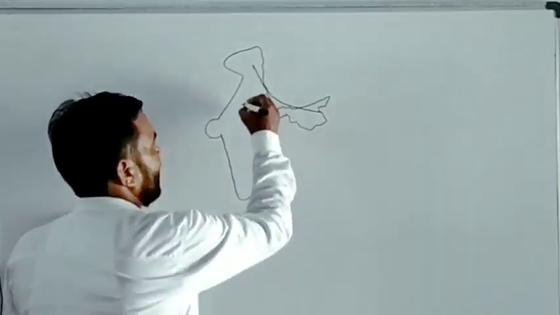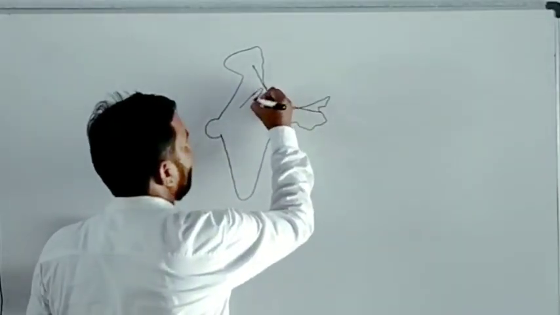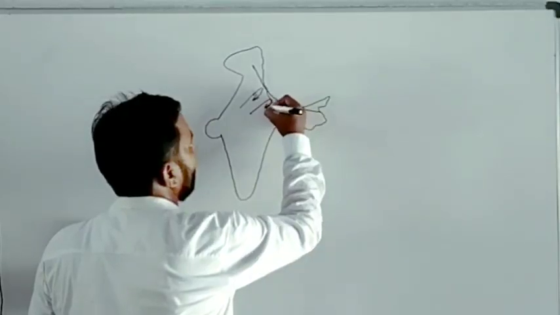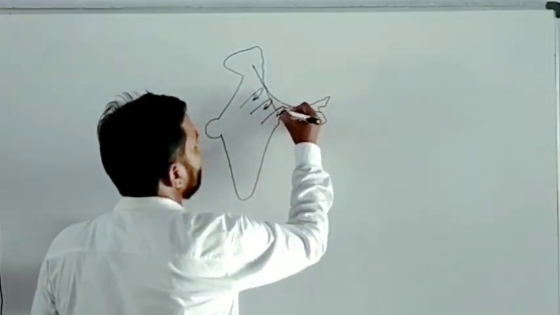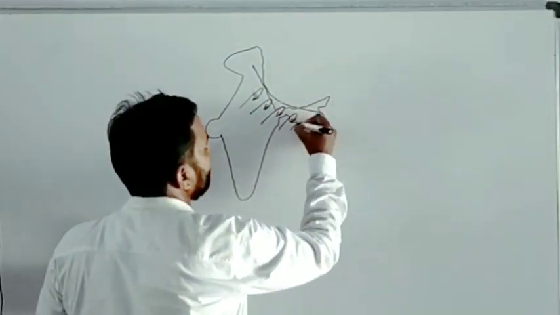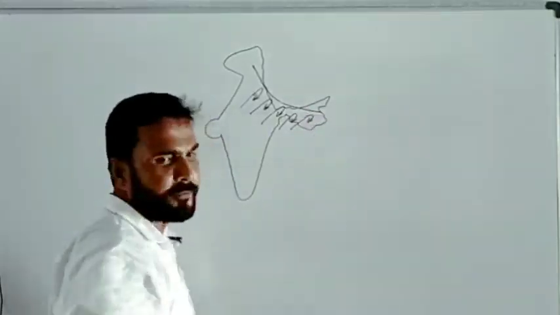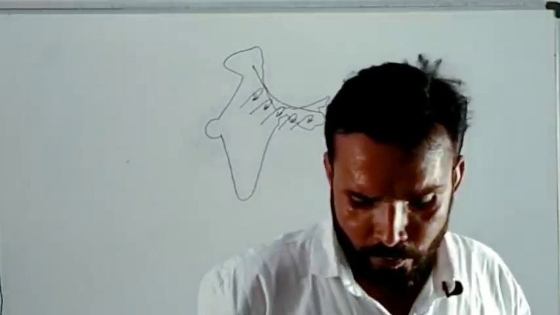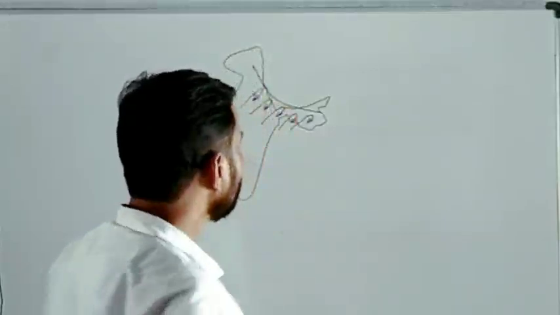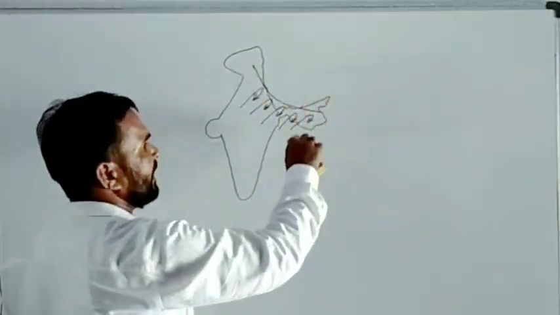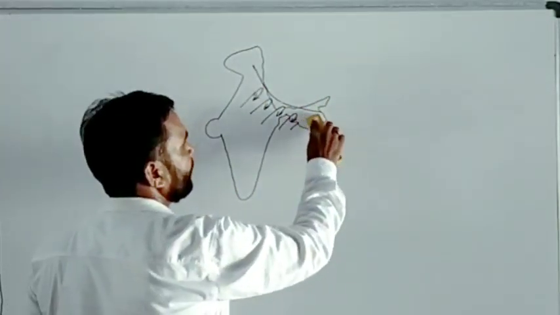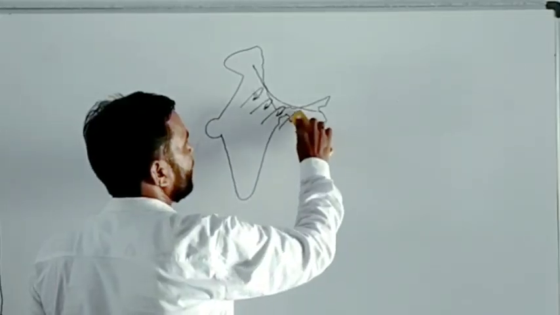When these moisture-laden winds hit the Himalaya, they return. And after returning, as per the rule of physics, in the same direction these winds will return.